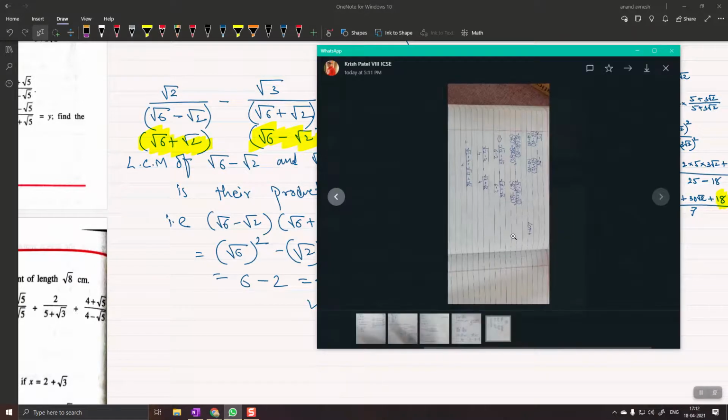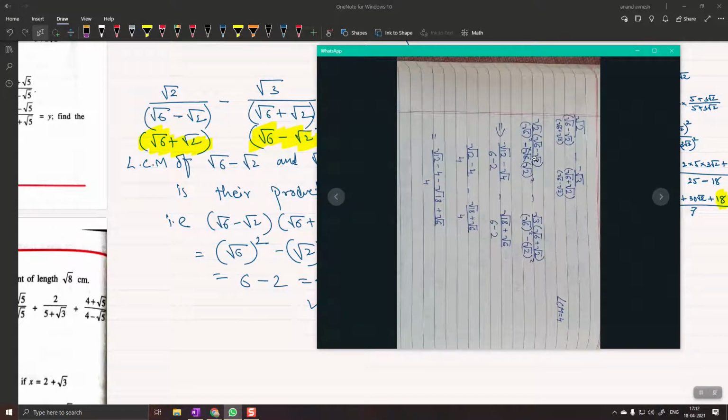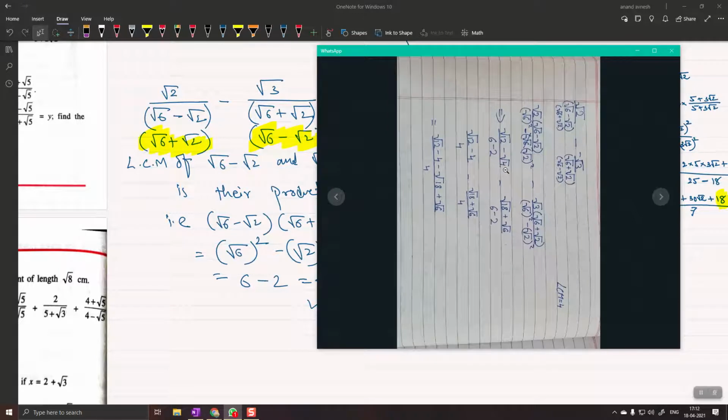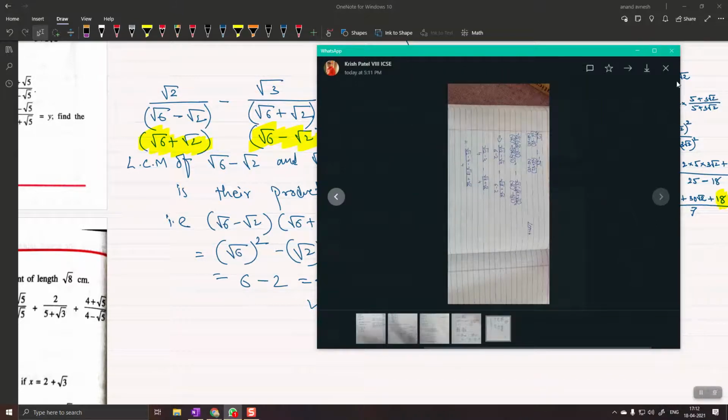Krish, okay, Krish, there is one more mistake. You see this root 4 over here? Yeah, yes sir. Root 4 value is 2. Yes sir. Oh yes, I got it. Yeah, so again there is a mistake.